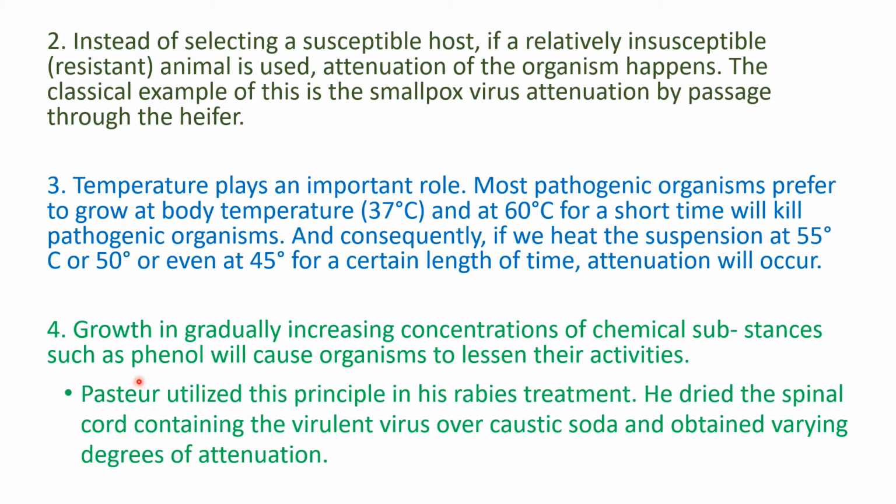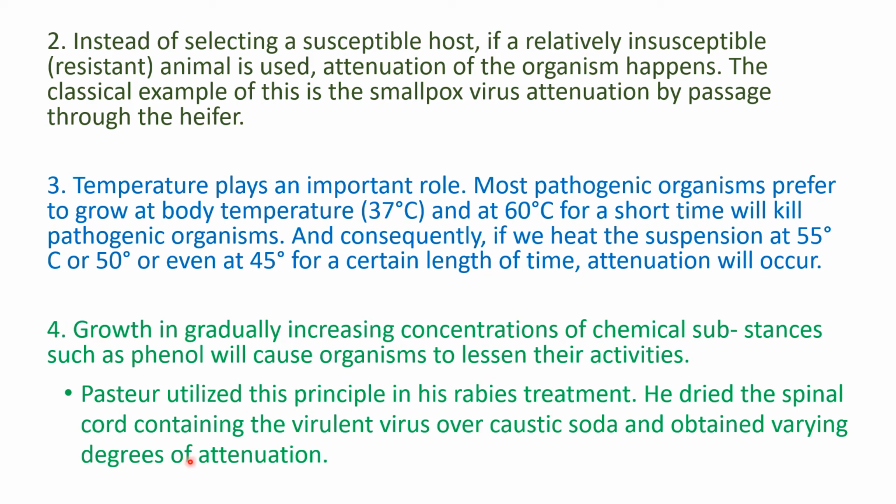So you grow the organism in a particular concentration of phenol so that it just makes the organism weaker instead of killing it. We want the organism not in a killed form, only in a weakened form. So you grow the organism in increasing concentrations of disinfectants like phenol so that the organism will lose some of the activities responsible for virulence.